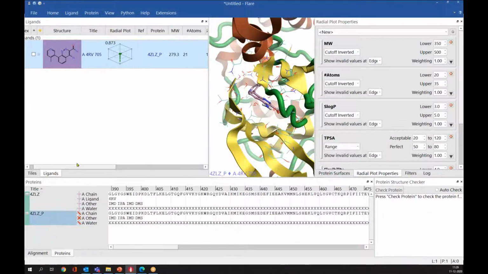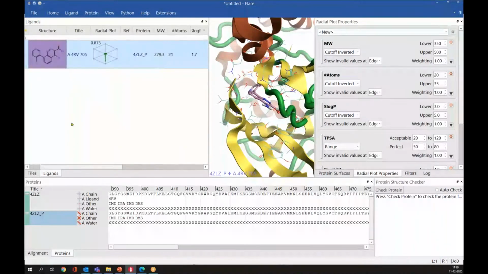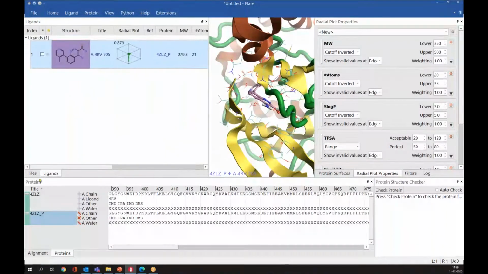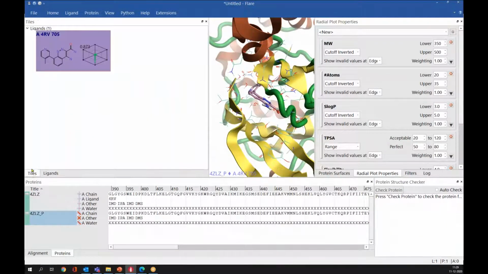Here we have all the information about the ligand in different columns, but we also have the tiles view for the ligand. You can get all the information related to that ligand in the form of a tile. Here we are only seeing the 2D structure and radial plot, but you can show different information in the tile.